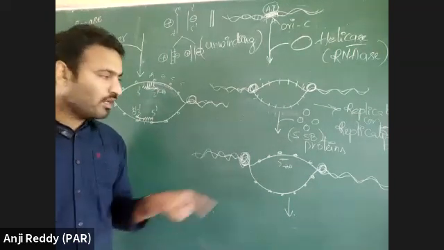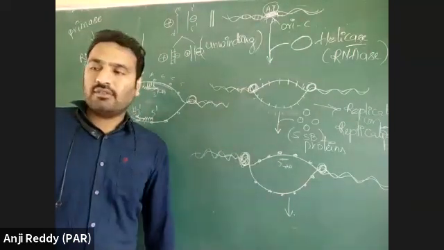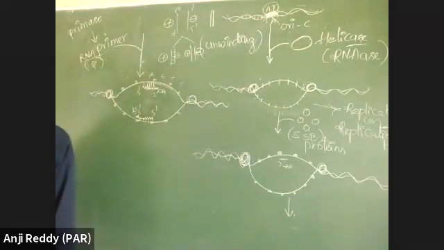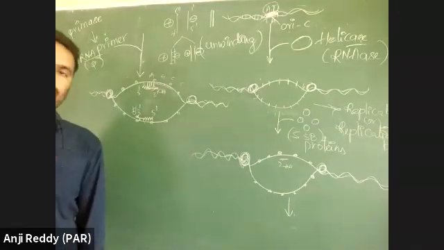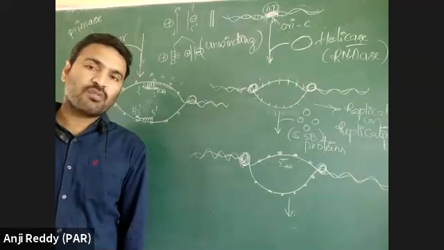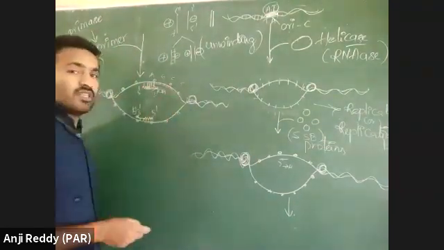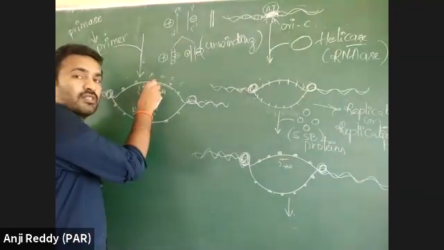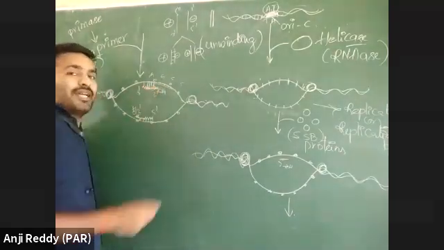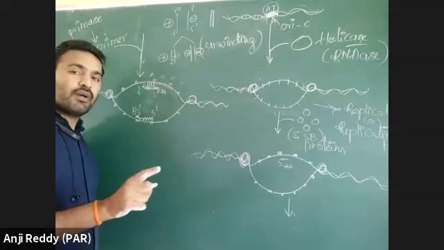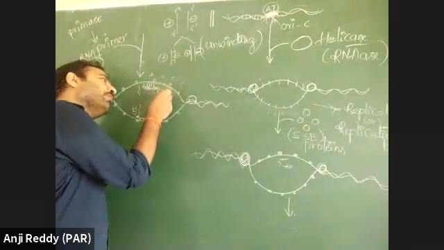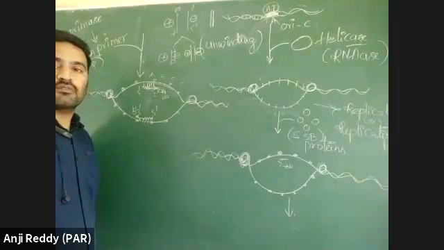So a primer will be added. That primer is providing the 3' hydroxyl group, and that will start the initiation process. Now 3' OH is there, so one nucleotide will be added, a phosphodiester bond will form, and then that nucleotide possesses a hydroxyl group.